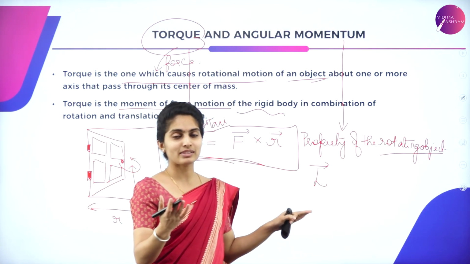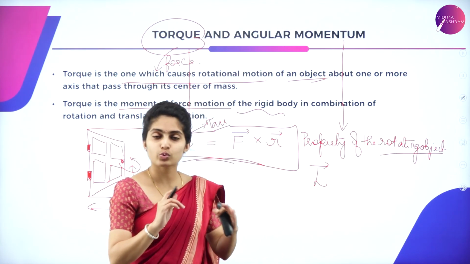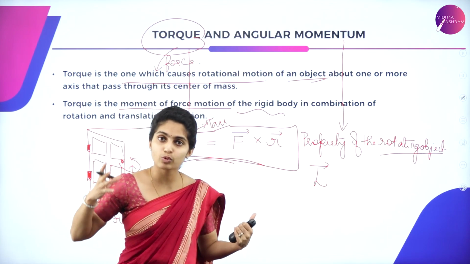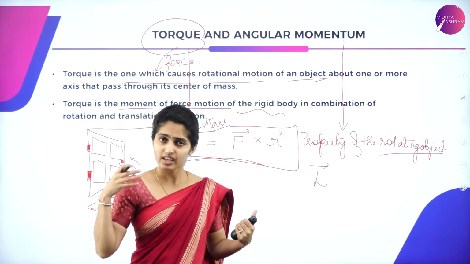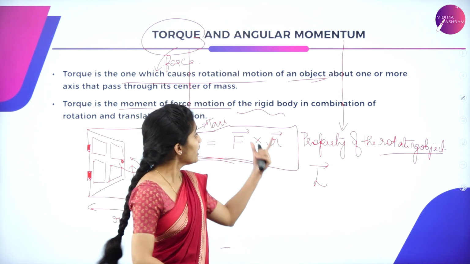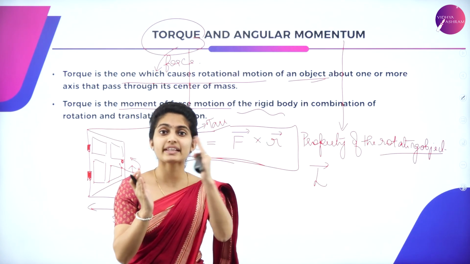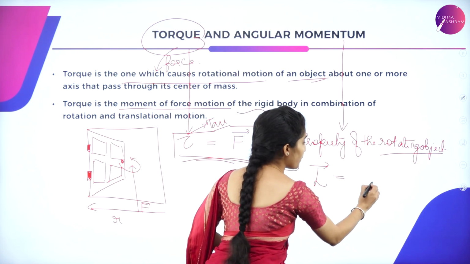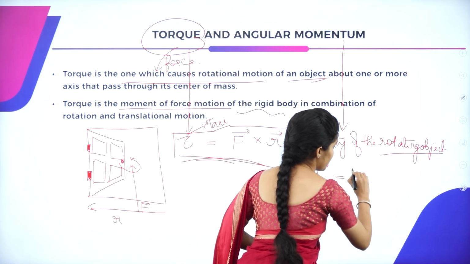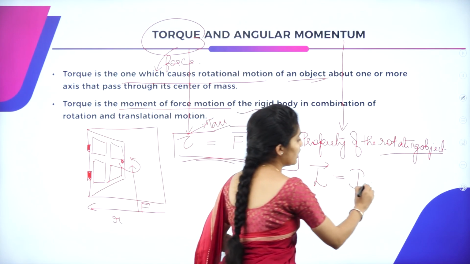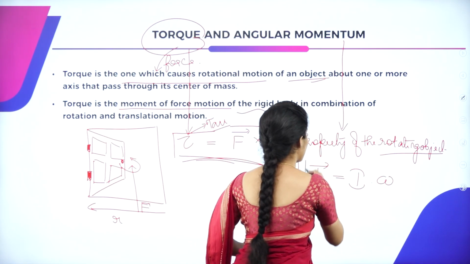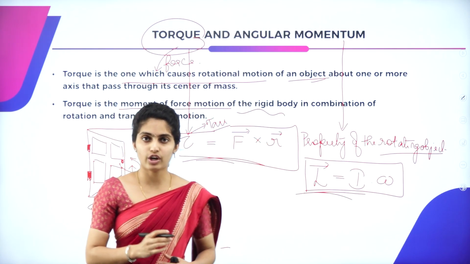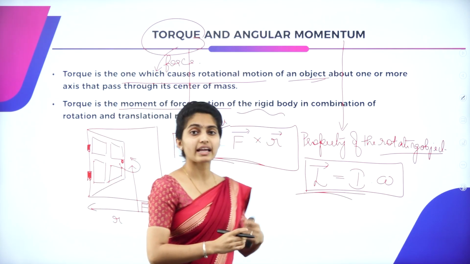Whereas linear momentum is given by P. Don't get confused between linear momentum and angular momentum. Linear is the one wherein the object is moving in a straight path. That is linear, line. But when it comes to angle, it is sweeping the angle. So vector L is equal to the product of moment of inertia and the angular velocity. So this is all about angular momentum.